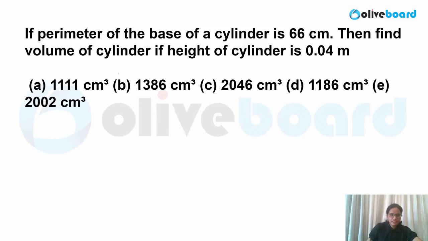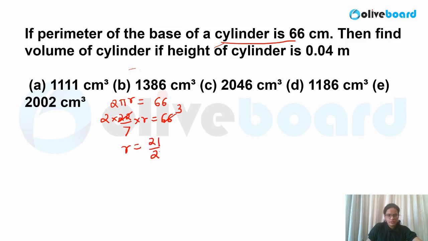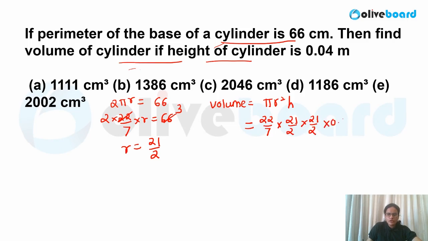Okay, again arithmetic question. Perimeter of the base of cylinder is 66 centimeter. We know what the perimeter is: 2 pi r for the cylinder, that is equal to 66 centimeter. Now let me write down the value. 22 by 7 into r, this is equal to 66. So 22 threes are, what are you getting? R value is equal to 21 by 2. Now what is given in your question? Find the volume of the cylinder if height is given in your question. So what is the volume? We know the formula for volume, that is pi r square h. Okay, what is pi? 22 by 7. R square I can write 21 by 2 into 21 by 2 multiplied by 0.04.